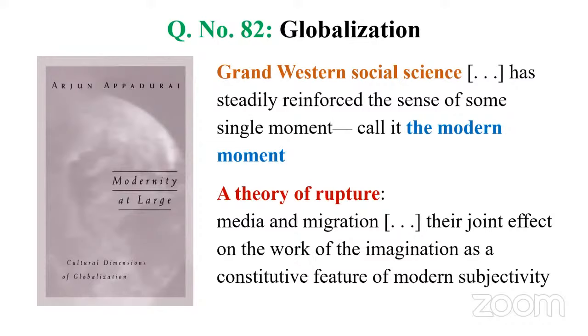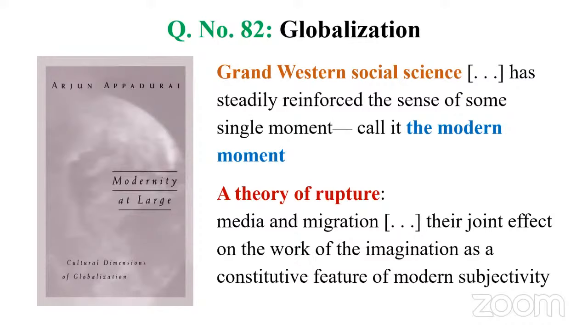It doesn't mean that it is the same everywhere. We can't say modernism happened in India in the 1900s or in other places in Africa in the 1900s. So they overgeneralize, right? That should not be the case. Grand Western social science has steadily reinforced the sense of some single moment. But modernism is not a single moment that happened in the 1900s in Europe. When we say modernism, it varies from place to place, continent to continent, or country to country. So there cannot be a single modern movement or modern moment. That's Arjun Appadurai's argument.